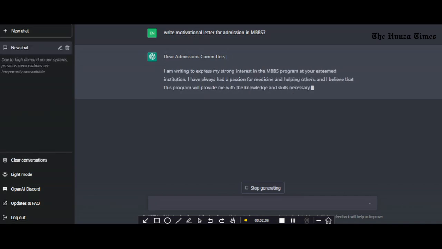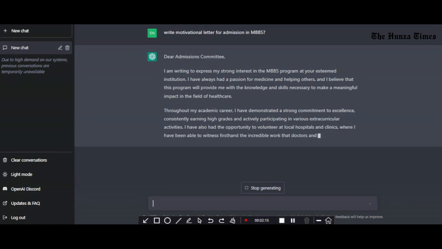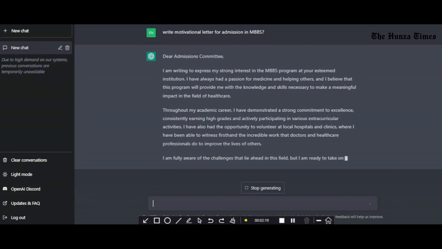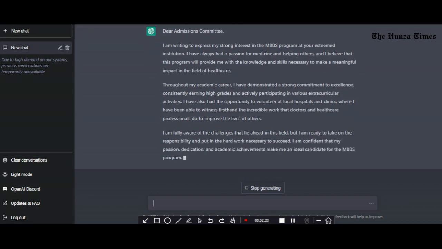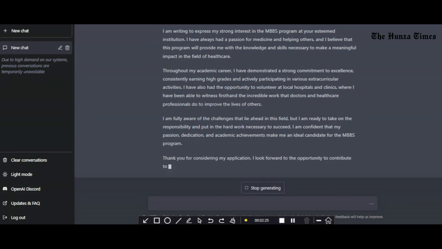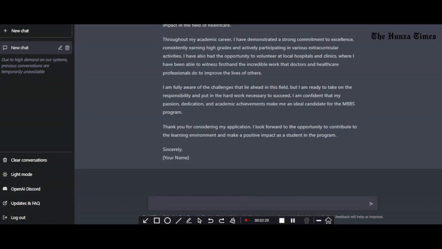Here you can see it's addressed to the admission committee and it's right on. Yeah, look at this. Believe me, it helps you a lot in your career, and this is the best website ever in 2023. So it's helpful for content writers, for engineers, for medical doctors, for college students, for graduate students, all the types of faculties you are. It helps you a lot.